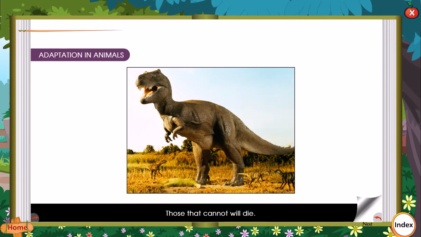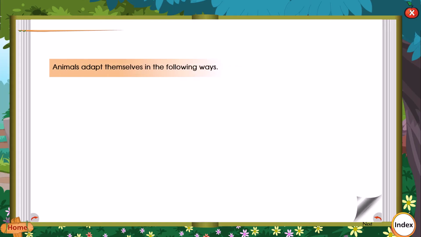Those that cannot will die. Such animals which fail to adapt are called extinct animals. Dinosaurs are extinct animals. Animals adapt themselves in the following ways: what they eat, where they live, how they protect themselves.